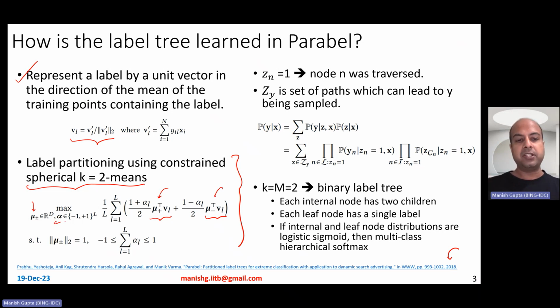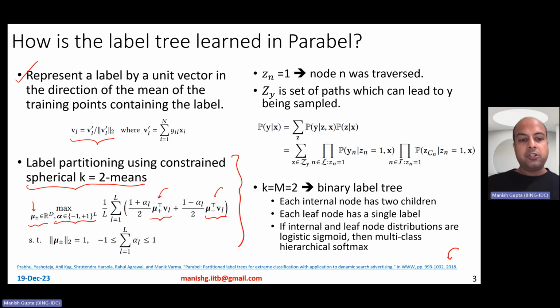Here the alphas are also going to be the output of the clustering algorithm, and alphas denote whether the point belongs to the positive cluster or the negative cluster, or in some ways, whether the label should go to the left child or the right child. Okay. So mu's are the centroids, and alphas are the cluster assignments. And you want to maximize the similarity between any label and its cluster centroid.